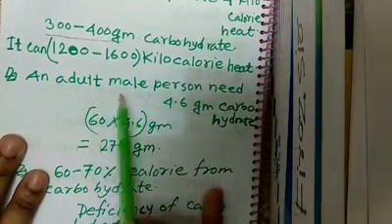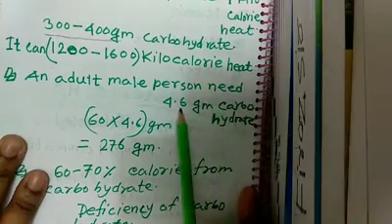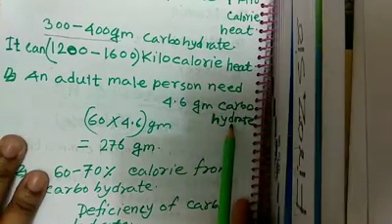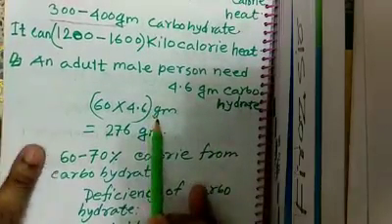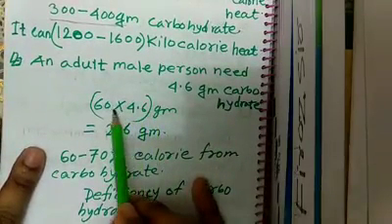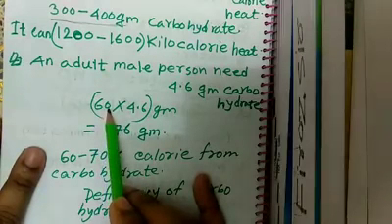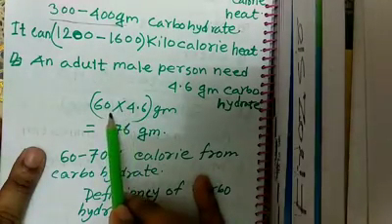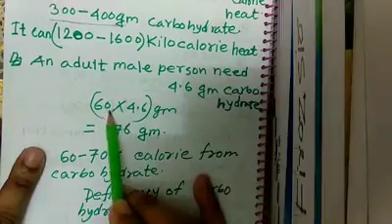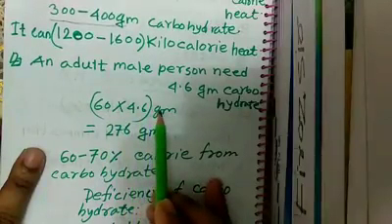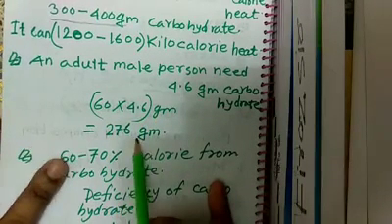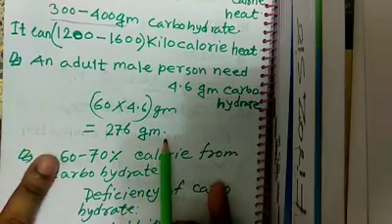Suppose an adult male person needs 4.6 gram carbohydrate per kg of weight. If his weight is 60 kg, then the required carbohydrate will be 60 into 4.6, which is 276 gram.